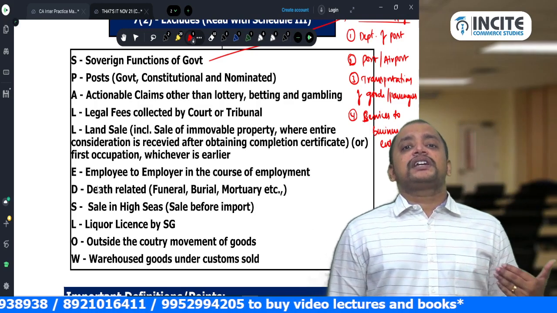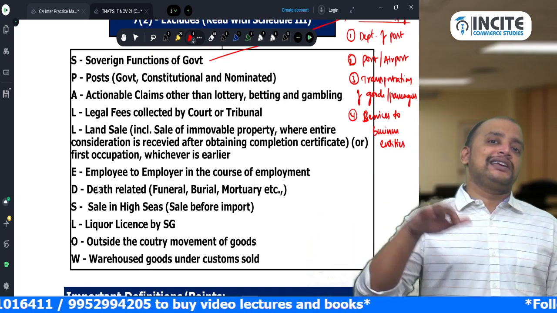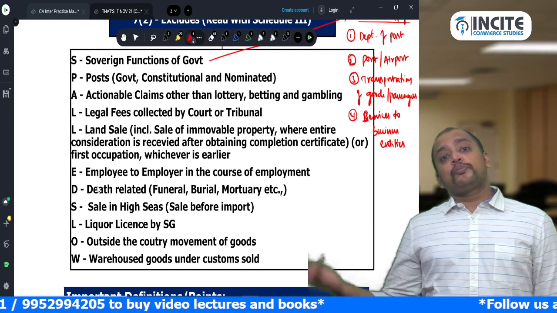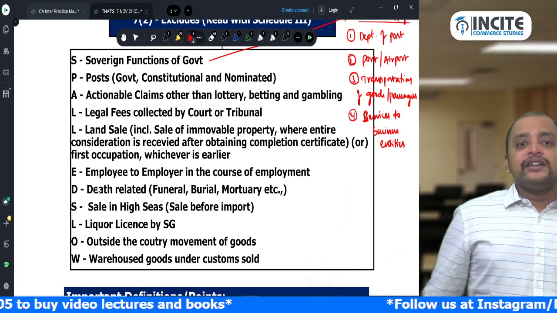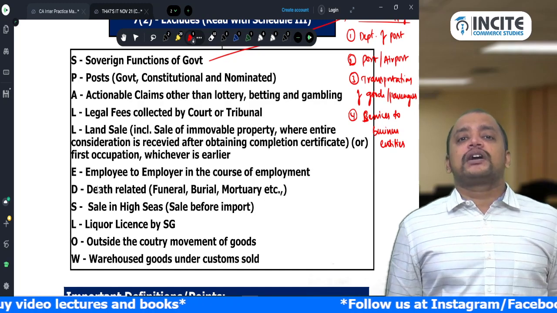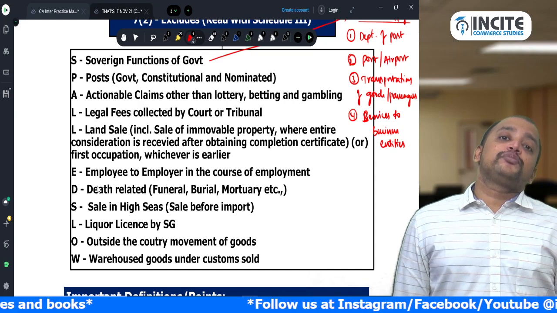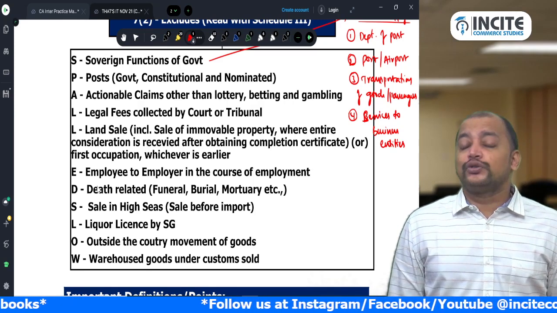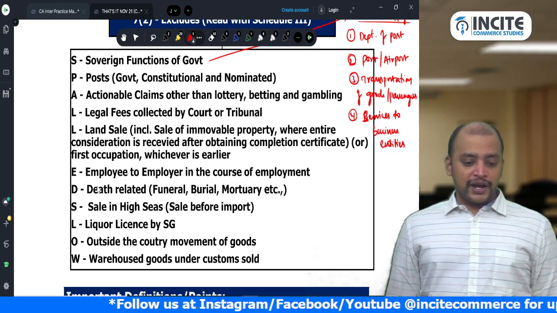Wherever completion certificate comes, you replace it with first occupation if first occupation is earlier than the completion certificate. So before obtaining completion certificate for the project, if one of the flats is already occupied, that will be taken as the deemed completion certificate, and before that, whatever flats are booked for which we took the advances, those flats are only covered under supply.